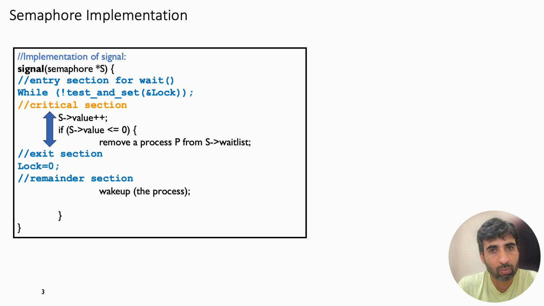The general rule is simple. Hold the spin lock only while accessing shared kernel data and release it before performing slower operations such as scheduling or context switching.